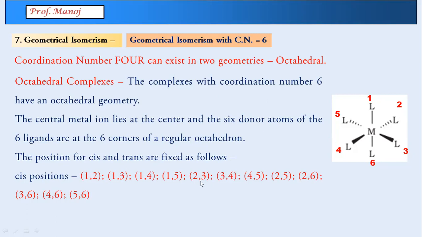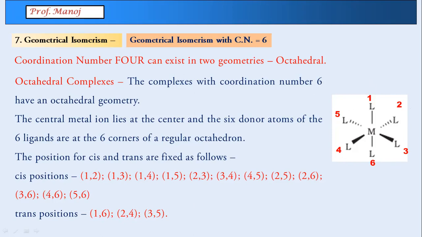Similarly, here you can see 2 3, 2 5, 2 6. Same way 3 4, 3 6. Like this, these are the possibilities of cis. Under trans, we have very few. 1 6 exactly opposite. 2 4 opposite. 3 5 exactly opposite. In fact, trans is very easy to remember. This is like the y-axis, x-axis, z-axis kind of thing.